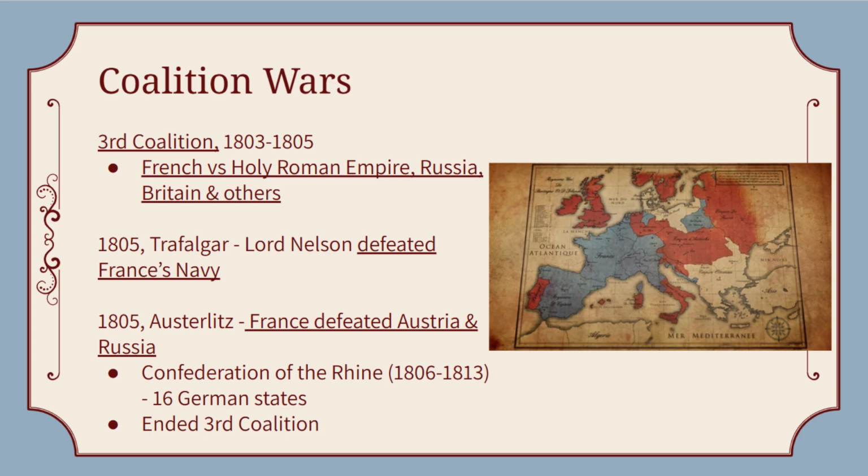Meanwhile, the British Navy under Admiral Nelson destroyed the French and Spanish fleets at Trafalgar, securing British naval dominance despite Napoleon's land victories. Also, if you've ever been to London, this is where we get Trafalgar Square. It's built to commemorate them beating the French.